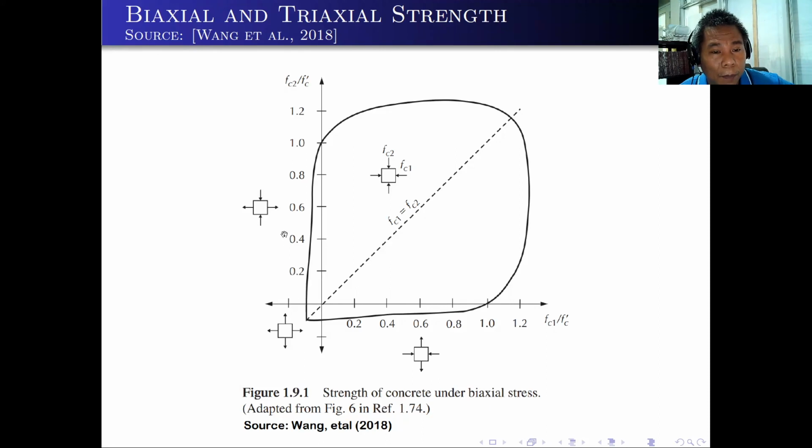But if you apply on the second quadrant an axial force and a tension, this is the diagram. With the other one, tension and compression, this is also the result. But if you apply both compression, Fc1 and Fc2, this would be the result. Take note that the result is greater than 1. That's the effect of biaxial loading. It will give us a higher strength compared to the uniaxial strength.